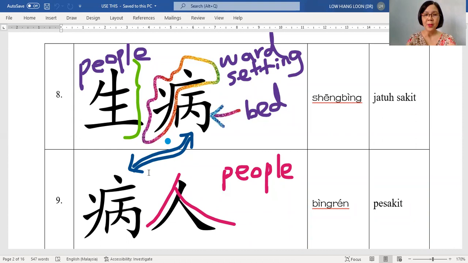But the next character is the second character, which is people walking. So the main thing is you need to recognize number 8 is the verb. When we say jatuh sakit, you know to choose 8. When we say patient, you know to choose 9. 可以吗? Yes. 可以，老师. 很好. All right, students. So we are done with set 1.